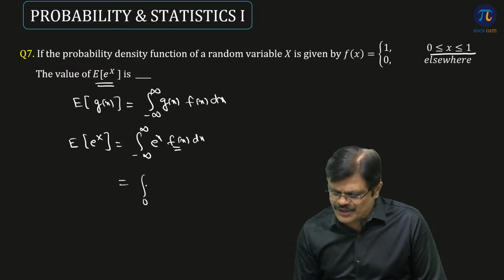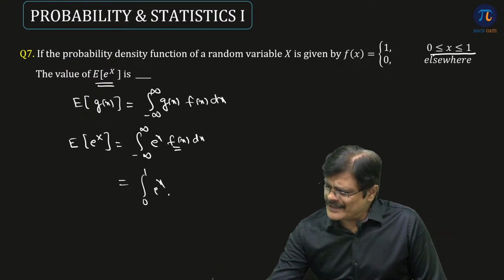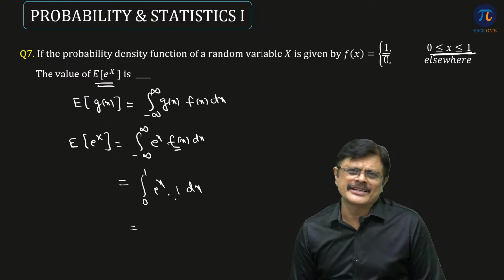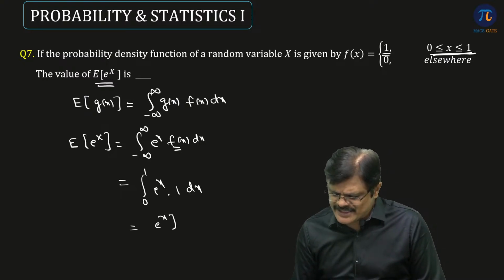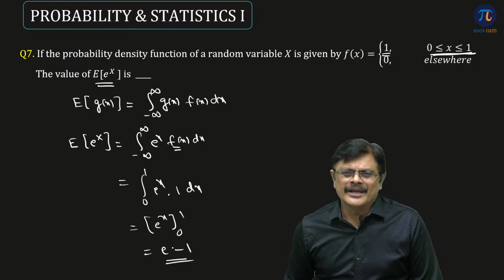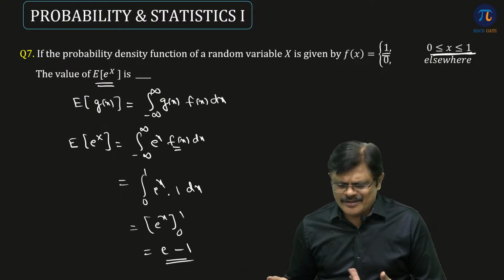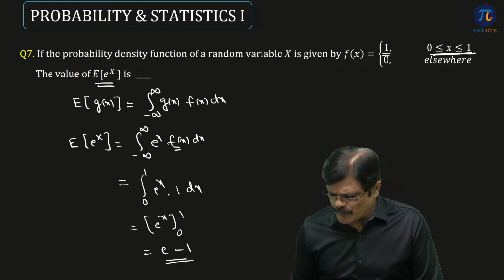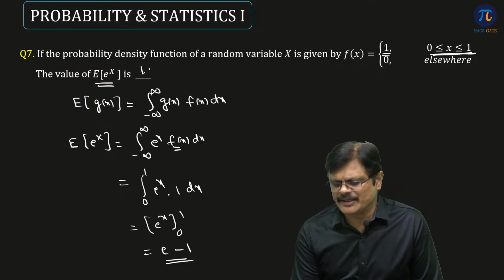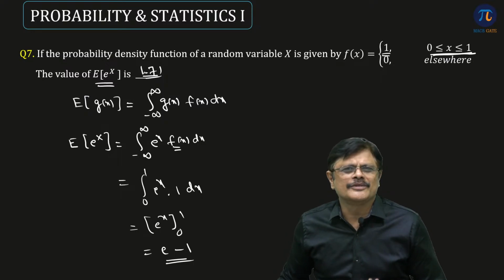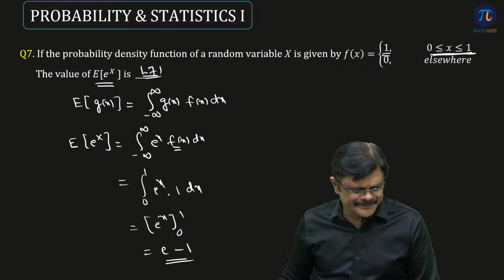So it is nothing but 0 to 1 e power x. From 0 to 1 f(x) is nothing but 1, dx. So it is e power x into 1, which is e power x. Integral of e power x is e power x. Limits are from 0 to 1. E power 1 minus e power 0 is 1. E minus 1 is the answer. Okay. So e is 2.71 something. Up to 2 decimals you can write 2.71, so 2.71 minus 1 means 1.71 approximately. Is that clear? Or 1.72 approximately you can write. Clear?